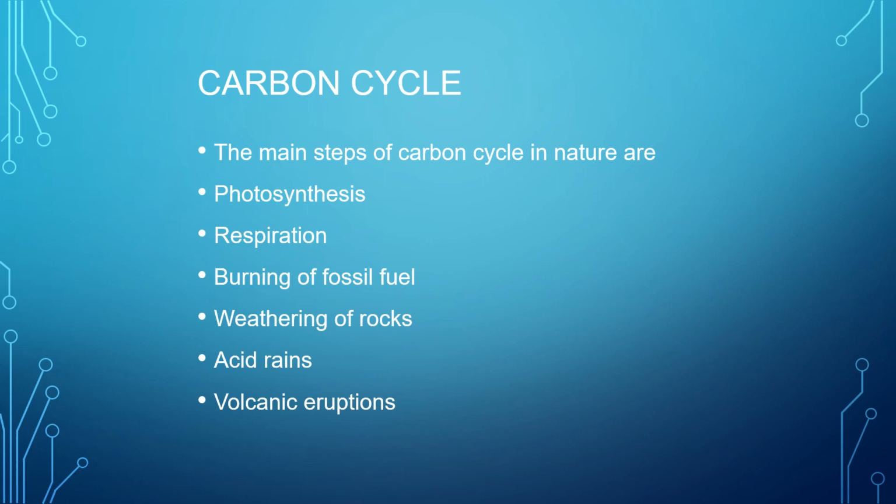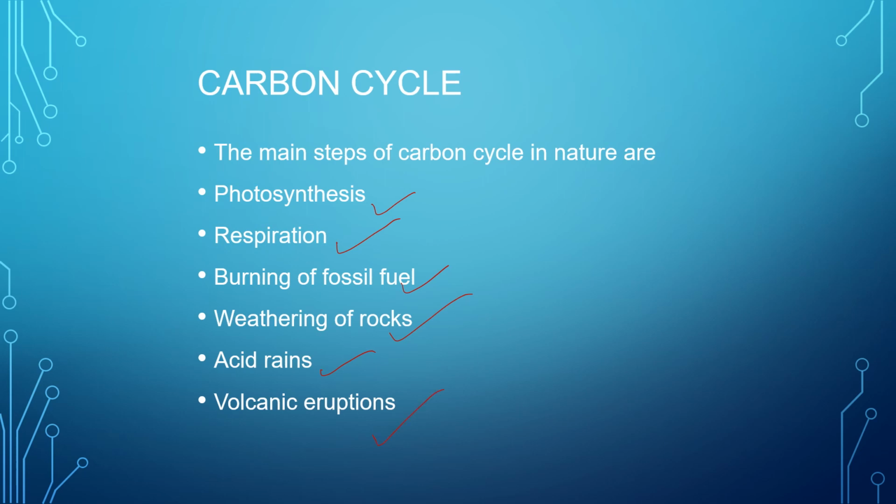Now here we will just do a quick recap of what we have discussed till now. So what are the main steps of the carbon cycle in nature? The first one, as discussed earlier, is photosynthesis. Second one is respiration. We all know that. Burning of fuel, I have just now discussed. Weathering of rocks also contributes to the carbon cycle in nature. Next comes acid rain. That also we have discussed in the previous slide. And last but not the least are volcanic eruptions.